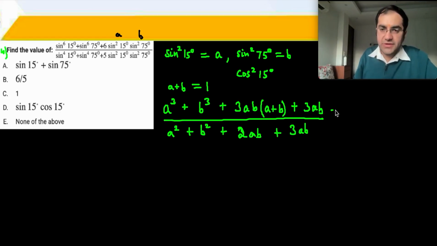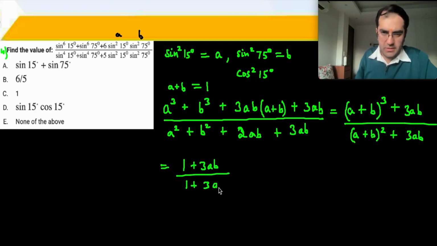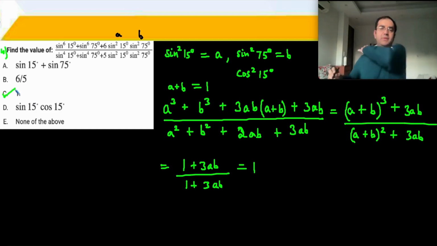What does this reduce to now? So ये क्या हो गया आपका? A cube plus B cube plus 3AB into A plus B becomes A plus B का cube plus 3AB divided by A plus B का square plus 3AB, where A plus B is 1. So you get 1 plus 3AB divided by 1 plus 3AB, and that is 1. So 1 is the right answer, and that is C part.